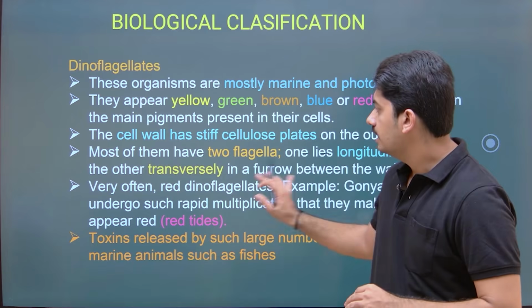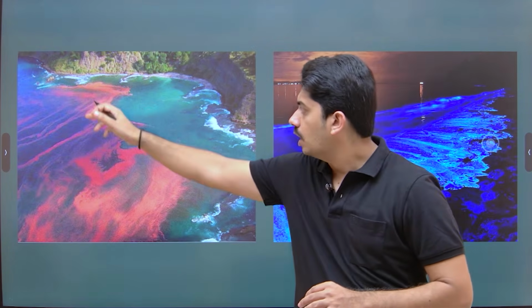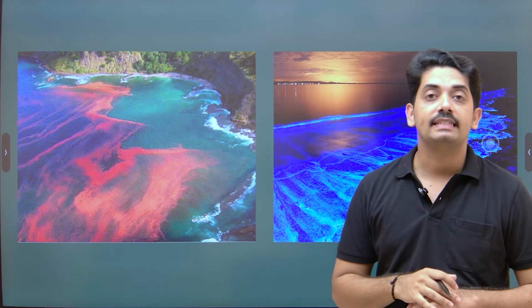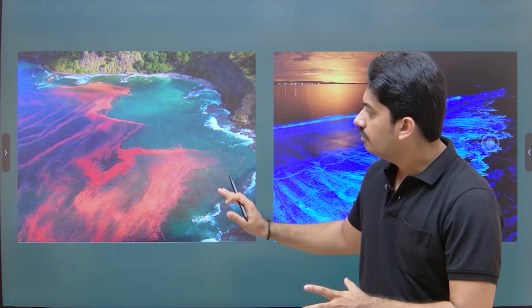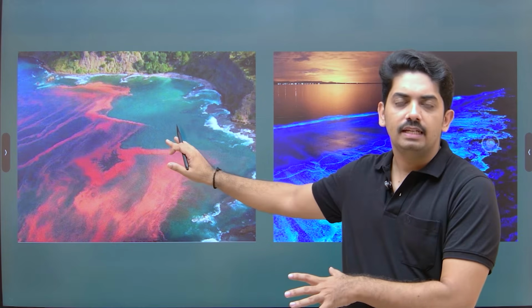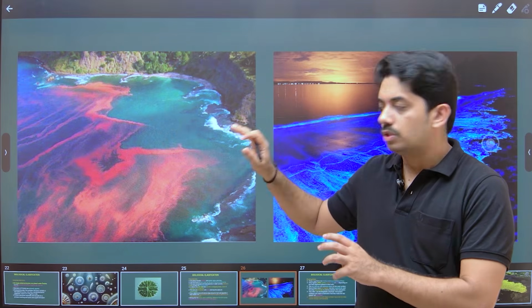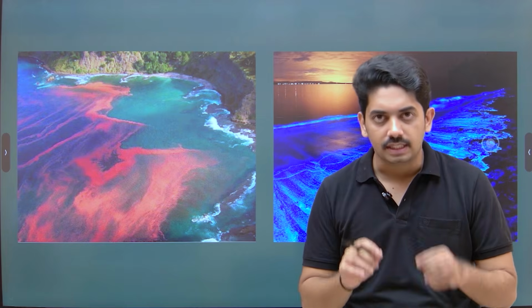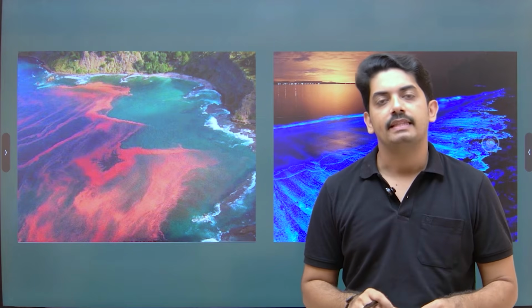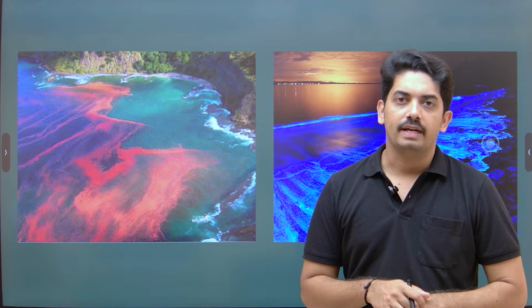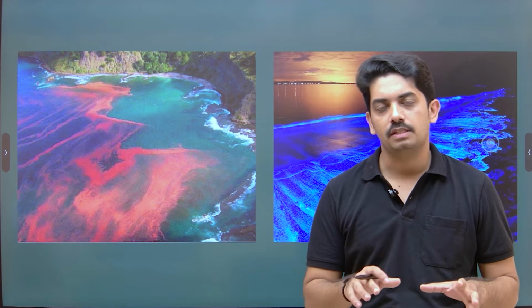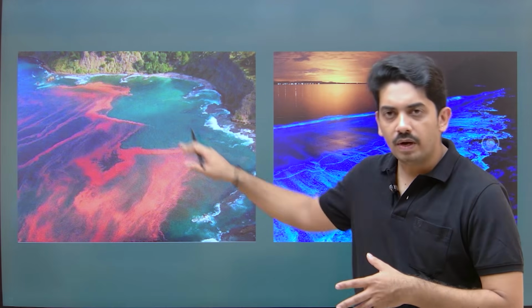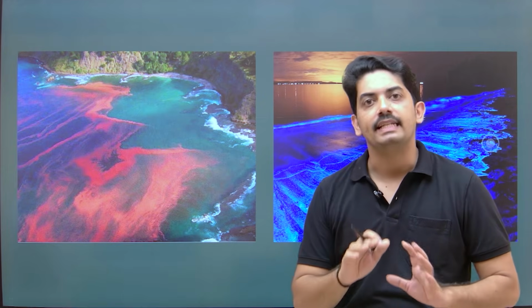In this picture I have shown how they form a red tide. When they grow massively in the ocean, they release toxic chemicals into their surroundings that are lethal to aquatic organisms. So the fishes nearby die due to the overgrowth of these dinoflagellates.